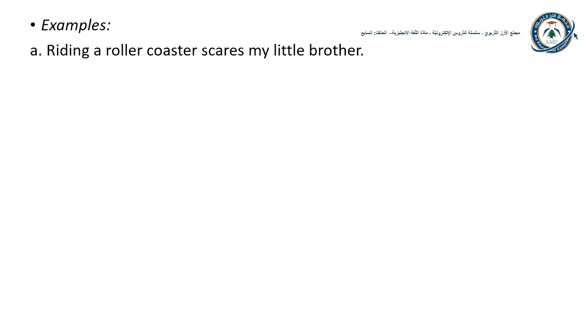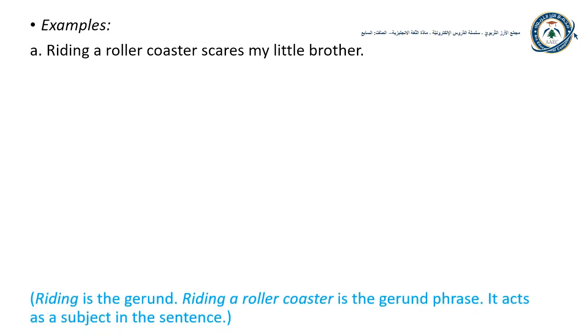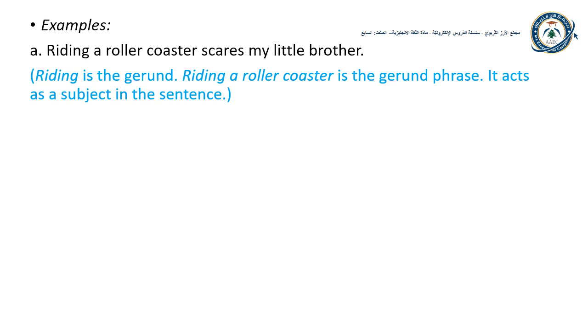This gerund phrase functions as a noun. What does this noun act as in this sentence? Is it a subject, a direct object, or a subject complement noun? Riding a roller coaster is a gerund phrase used as a subject. It's the subject of the verb scares.